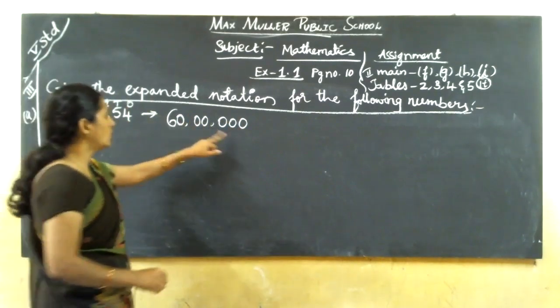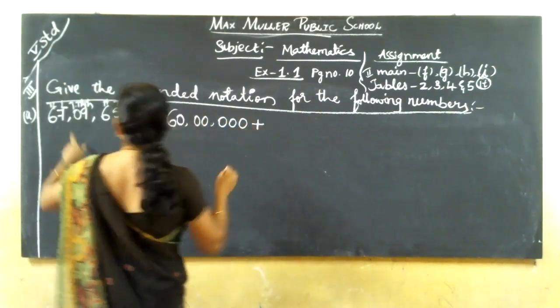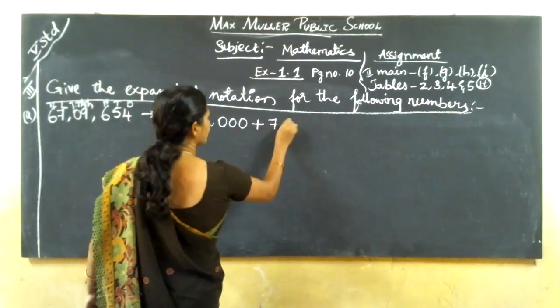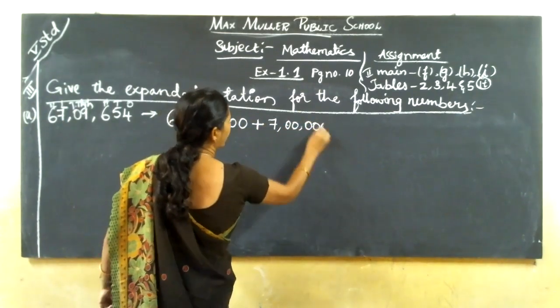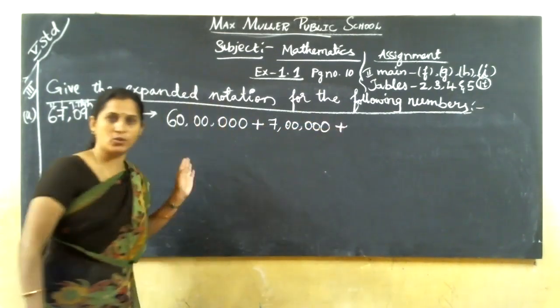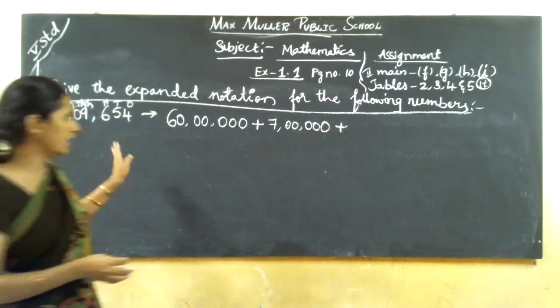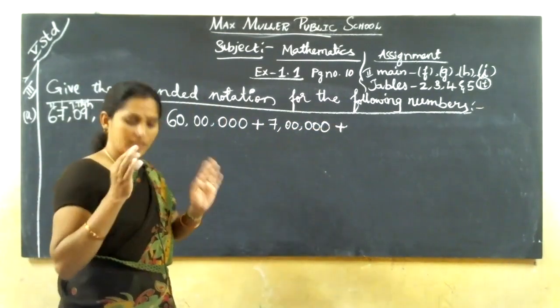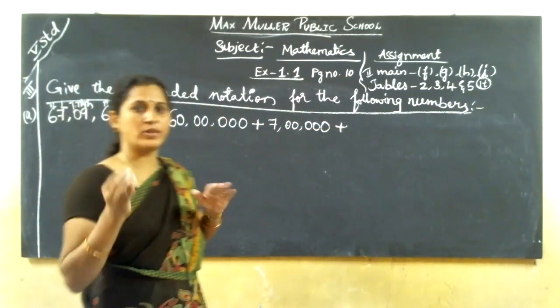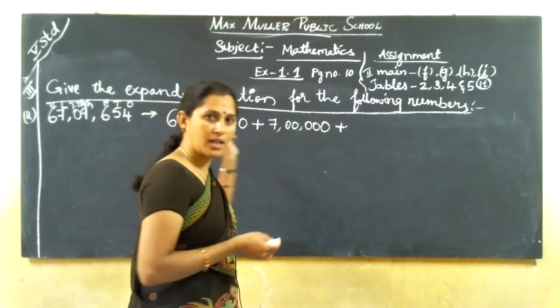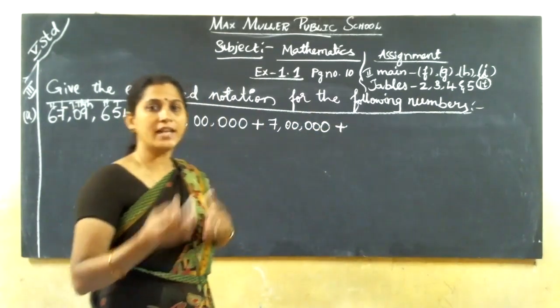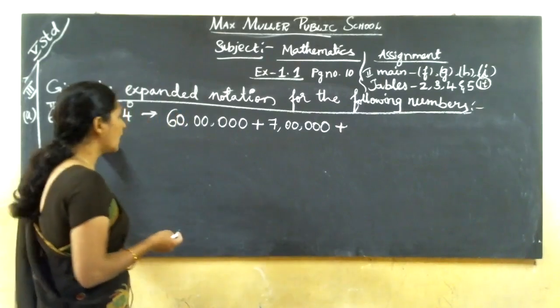Is it? So 6 zeros plus 7 lakhs. This is the expanded notation. I think everybody knows this is from first standard you are studying. Is it? But very smaller digit means 1 digit, 2 digit, 3 digit, 4 digit. But now 5, 6, 7, 8, 9 digits you are reading.